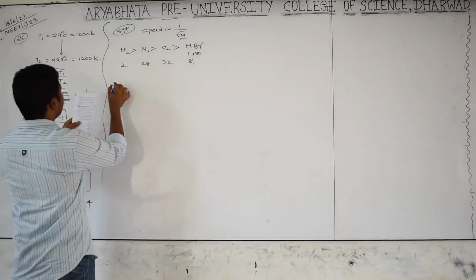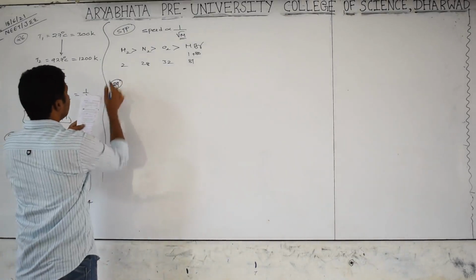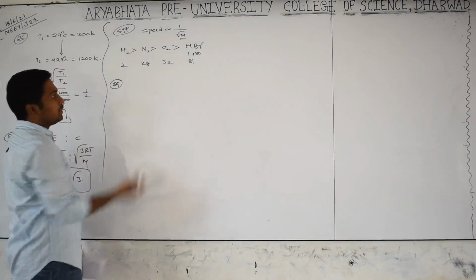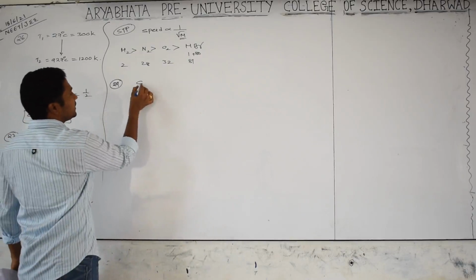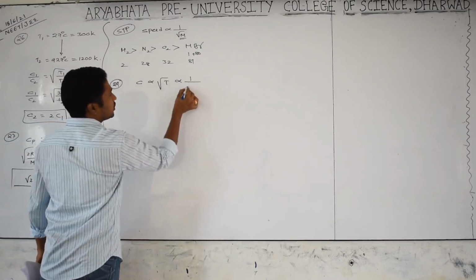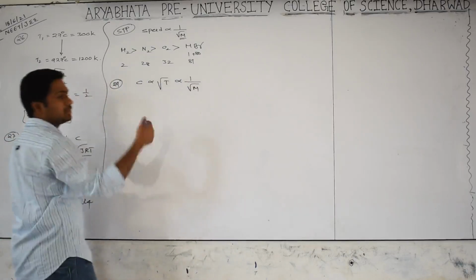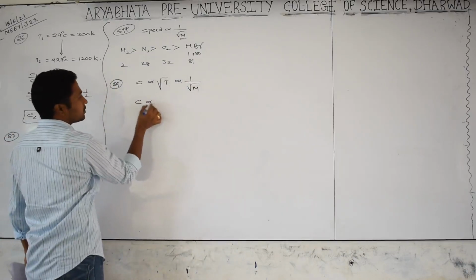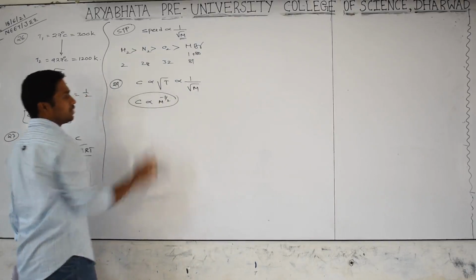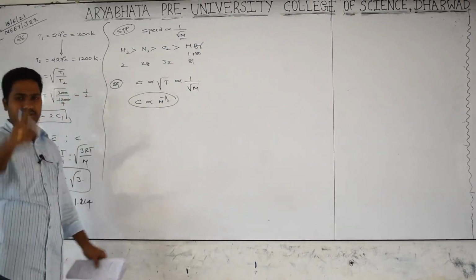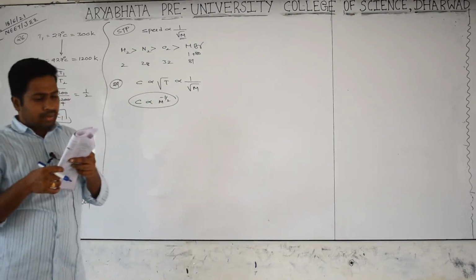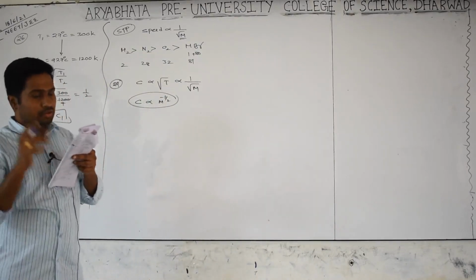Go for 29. The root mean square velocity of a gas molecule is proportional to... I told you all speeds are directly proportional to the square root of temperature and inversely proportional to the square root of molecular mass. Bring it upside: directly proportional to M to the power of minus 1 by 2. Actually it has to be capital M, not small m. Kinetic molecular theory, a good question.